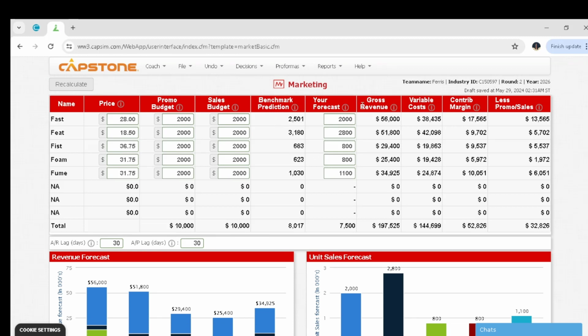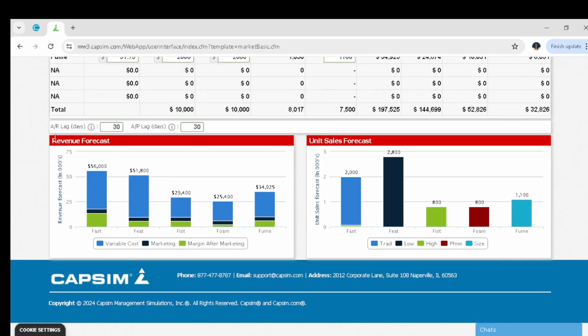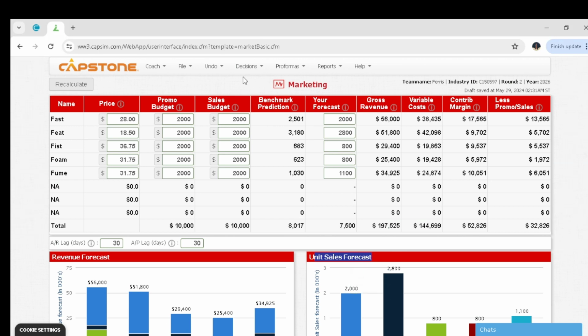And you can see we have changes maybe in the gross revenue, the variable cost, the contribution margin, and maybe there's less promo stock sales. Down here you have the revenue forecast graph and the unit sales forecast. The revenue forecast simply shows how much revenue each product is giving to the company. And the unit sales forecast shows the number of products that we have forecasted we are going to sell in this round. That's all about marketing.